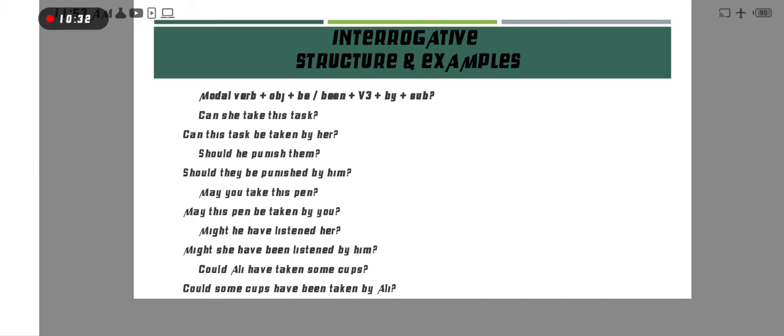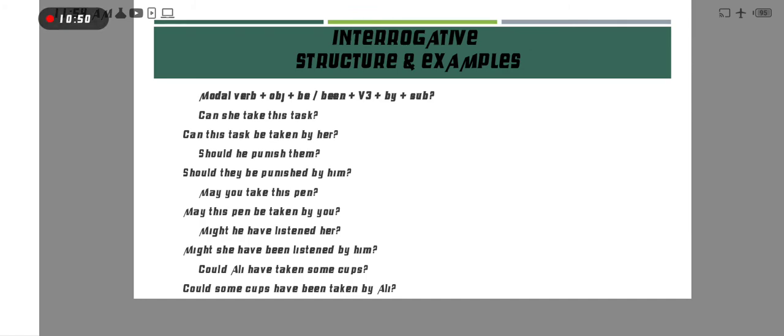May you take this pen? Okay, may you take this pen? So may also gives us present tense, therefore here we use be according to the structure. So may, this pen object, and then be taken third form, and by you subject.